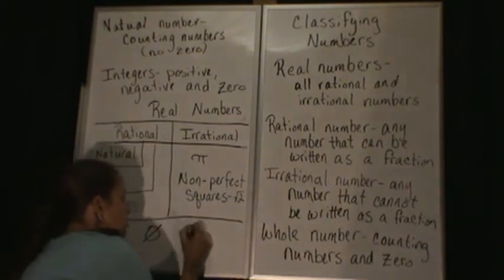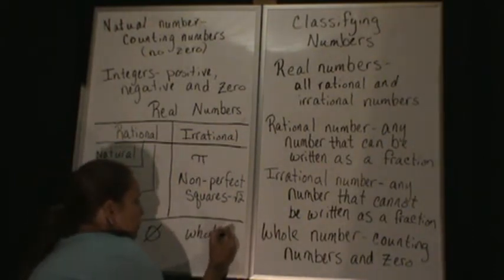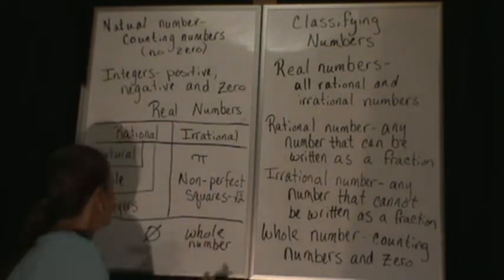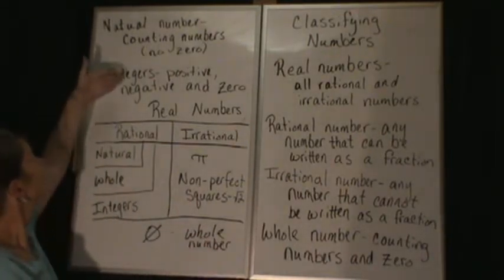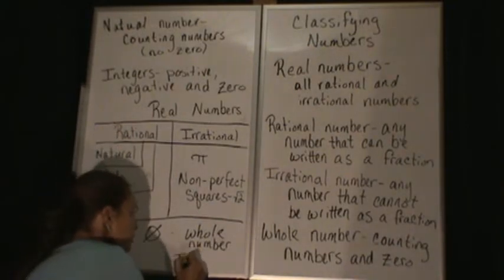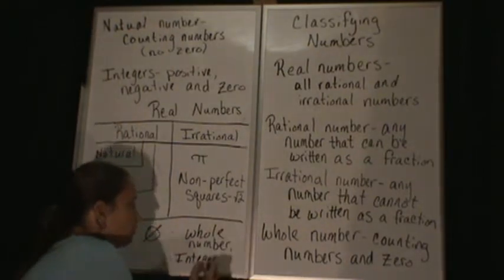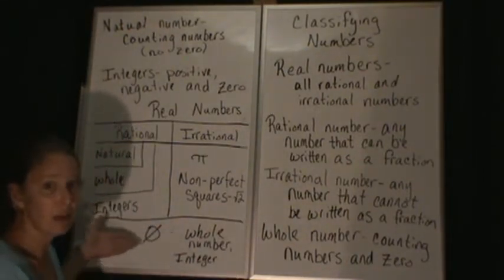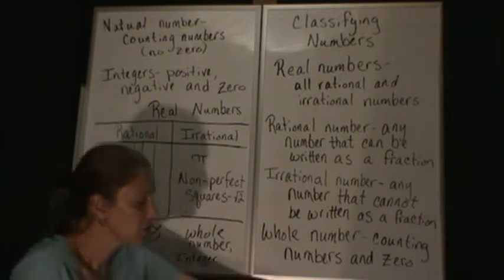So we're going to write that it's a whole number. And is it an integer? Positive, negative, and zero. So it does include 0, so it is an integer. So that's how we would classify this number. So let's try a couple more.